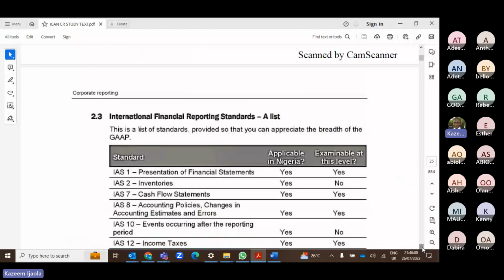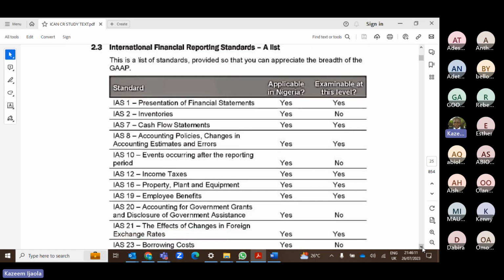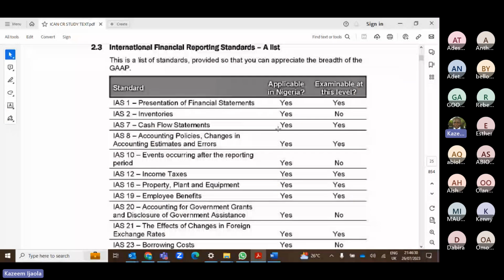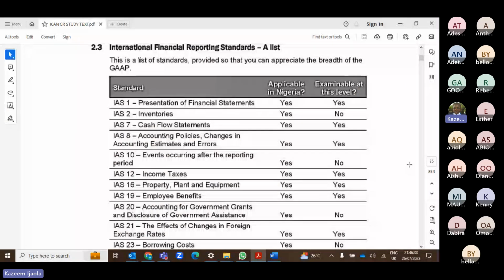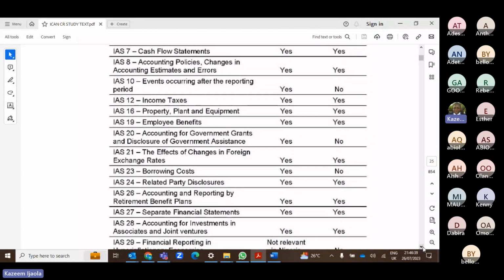All right, so now I will run you through all the IFRS, and I will tell you those that are very examinable at your level. Definitely IAS 1, they will test you. IAS 2 inventory, you have done this at your skills level, right? But in fact, in my opinion, every standard is examinable here. Even if they don't ask you a specific question on a standard, they can include questions on those standards in another case study. So please don't mind them when they keep saying no to some standards.